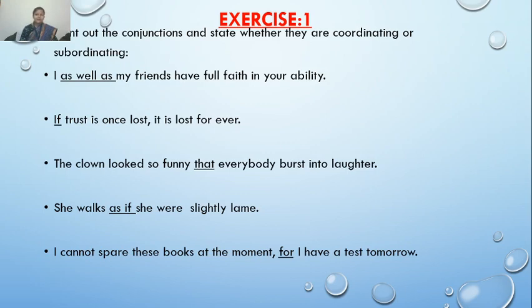Am I right? Yes. Now the next 5 I have taken for today's class. Those who have solved the exercises can cross check your answers. I will give 1 minute to each of you to answer these. Here you can see the last 5 sentences of exercise 1.